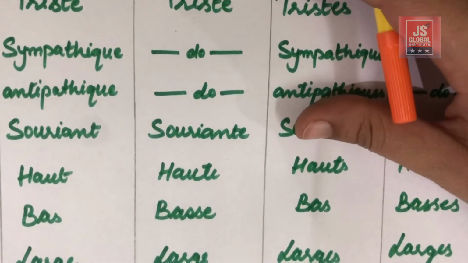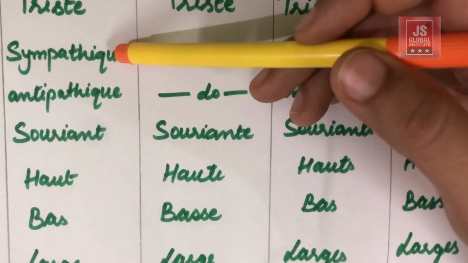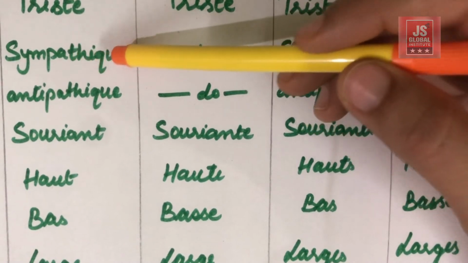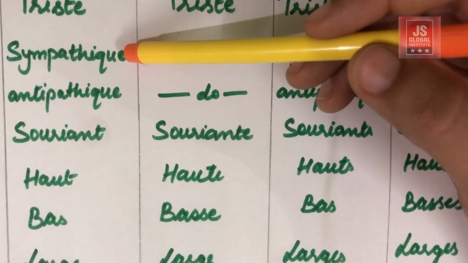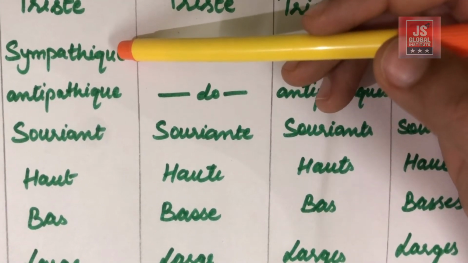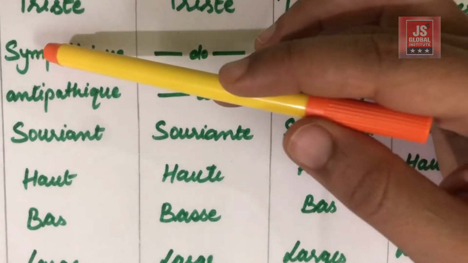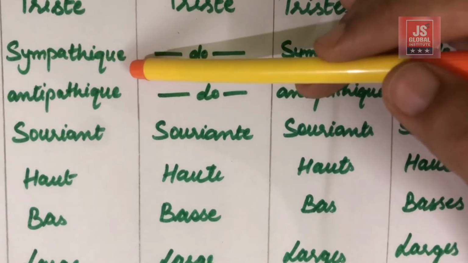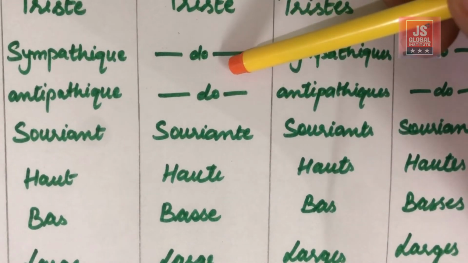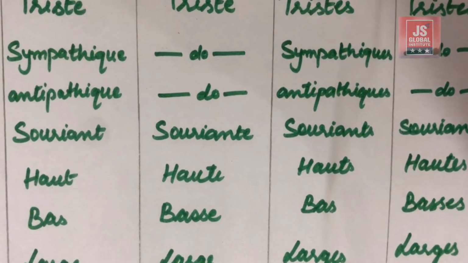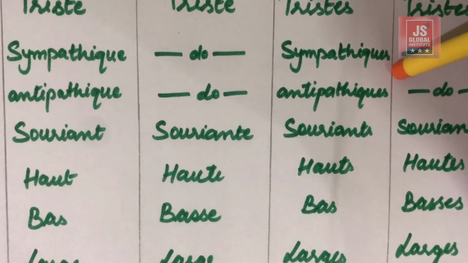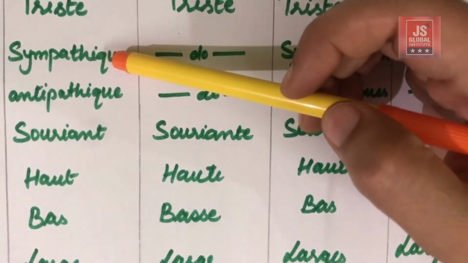Okay, next is sympathique, which means someone who carries sympathy for others, or what we call sympathetic in English, and in French it is known as sympathique, okay, which is the same for feminine. For masculine plural and feminine plural an extra S is added to what we have for the masculine.